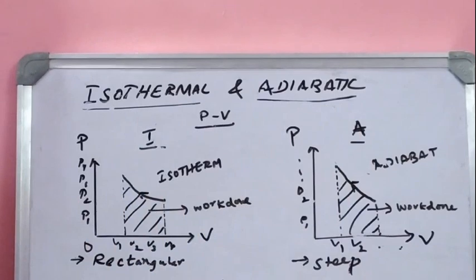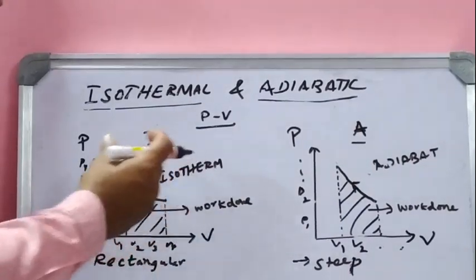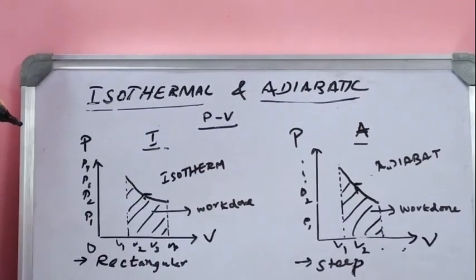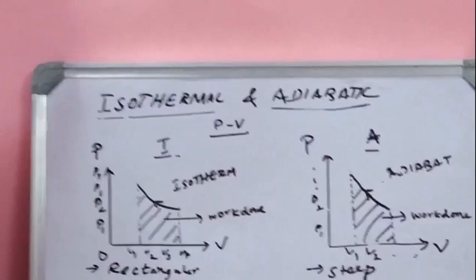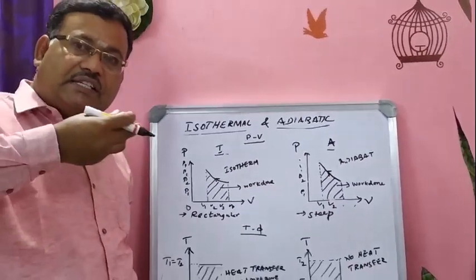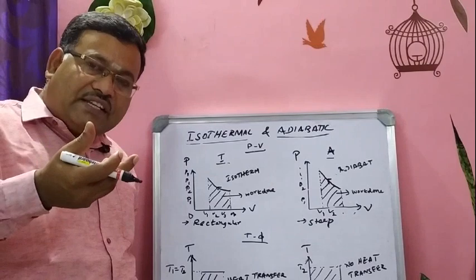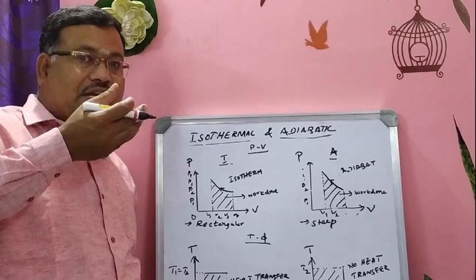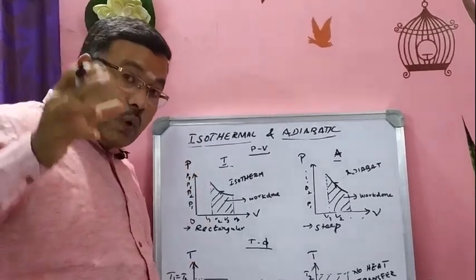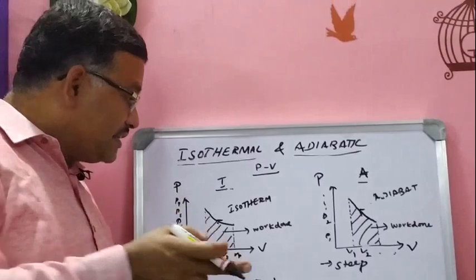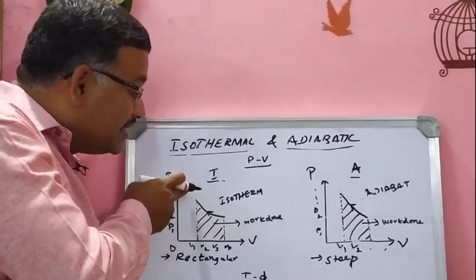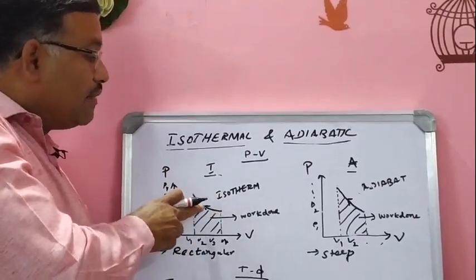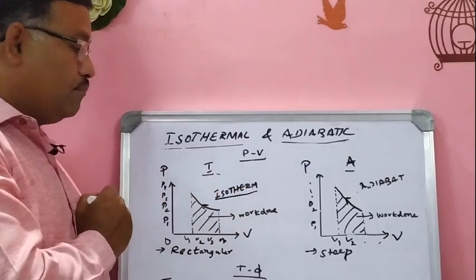Suppose we are plotting the graph between pressure and volume, what happens? In isothermal process, in compression, what happens? The pressure increases. In expansion, what happens? The pressure decreases. So in other words, we can say in compression volume decreases, in expansion volume increases. Anyhow, whether pressure and volume increase or decrease, they do so gradually. So we are getting a slanting curve. The name of the curve we call isotherm.